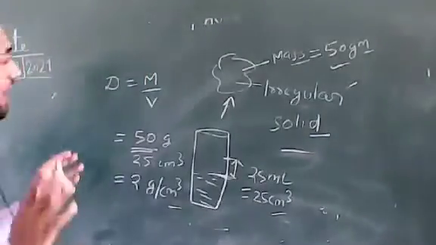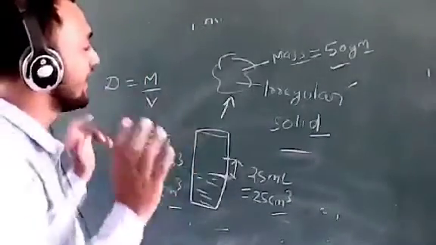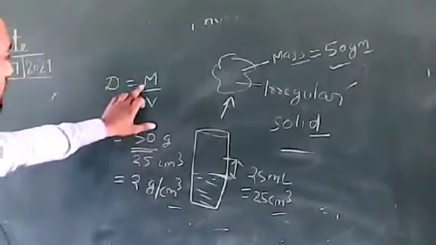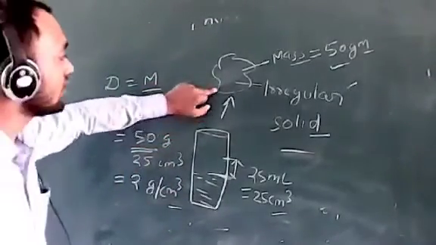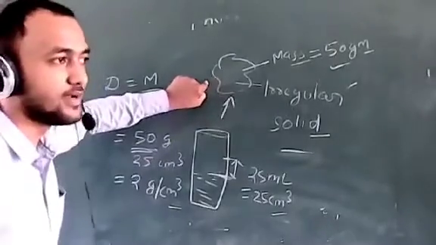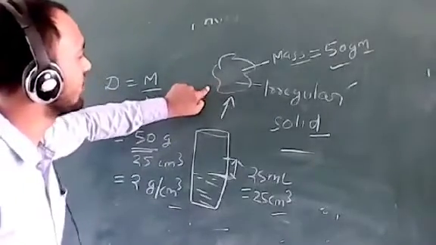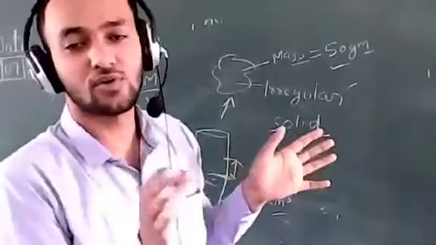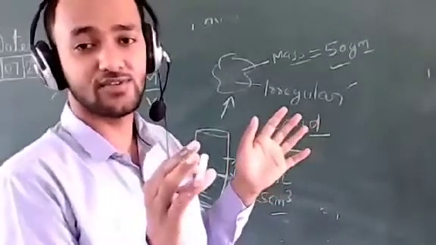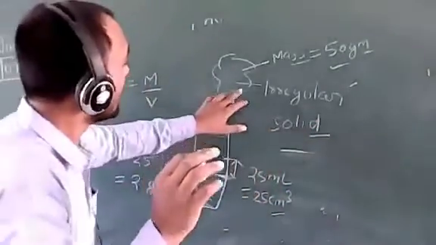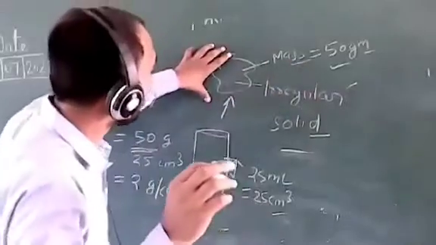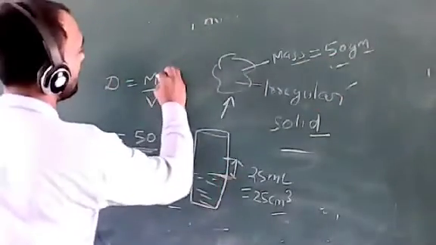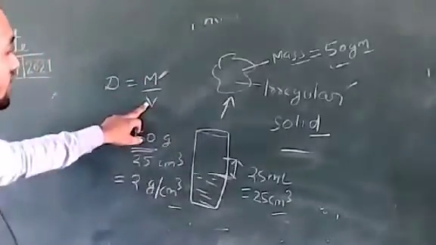Suppose you have to find the density of any irregular solid. So what do we have to do? We all know density is equal to mass upon volume. So first calculate the mass of this irregular solid with the help of a physical balance. A physical balance is kept in shops, grocery shops. We have seen the digital physical balance. So we will be able to find its mass. Suppose we measure on a physical balance and mass is 50 gram. So we found out the mass. Now we have to find out the volume.